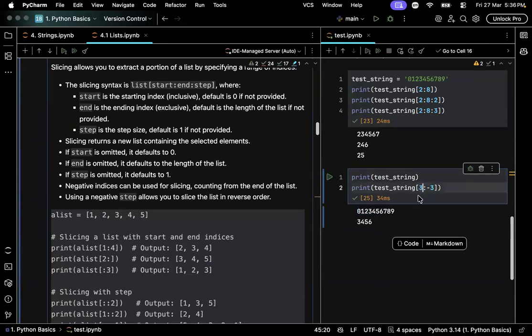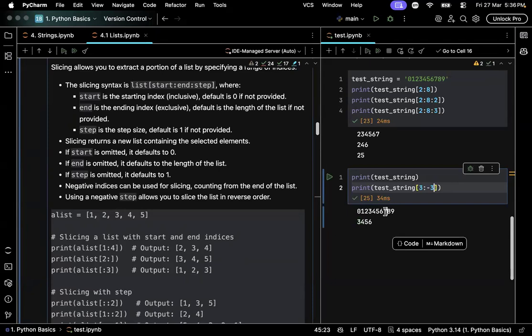Since the starting position is 3, 0, 1, 2, 3. I started walking from the left side from 3. Just remember that you stood at 3 and now the final index is minus 3, right? Since this is a negative index, we should walk from the back: 9, 8, and 7. Minus 1, minus 2, and minus 3.